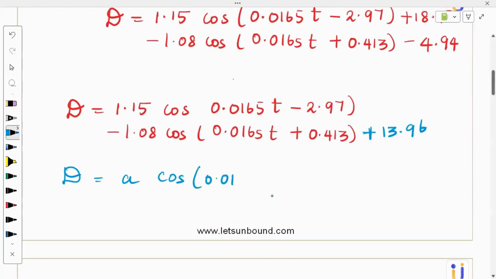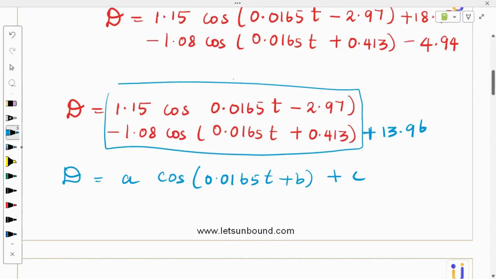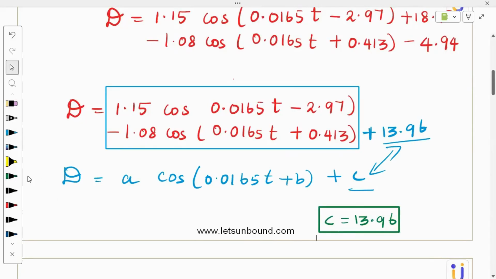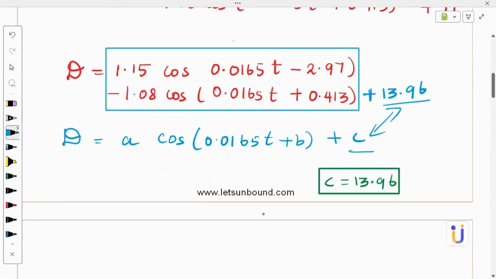The given D is A cos(0.0165t + B) + C. So when I compare this and this, okay, this is quite problematic. But the intercept value, the midline, is quite easy. It's 13.96. So I got C first. That's the simple way. So C is 13.96. And don't always focus on finding A first. It can be in any order. Okay, first C is done.